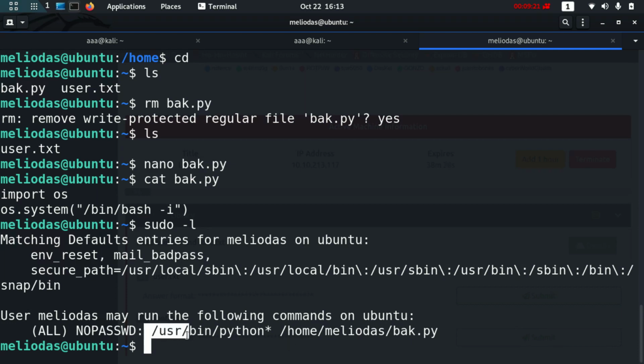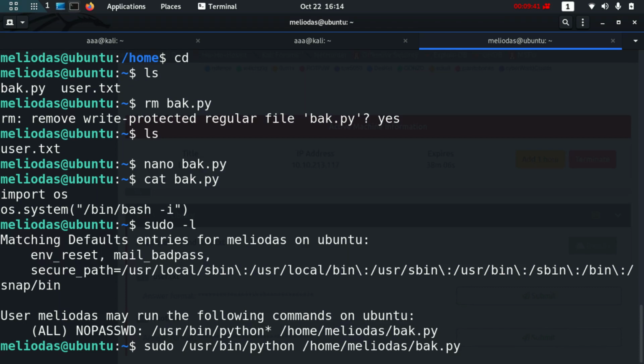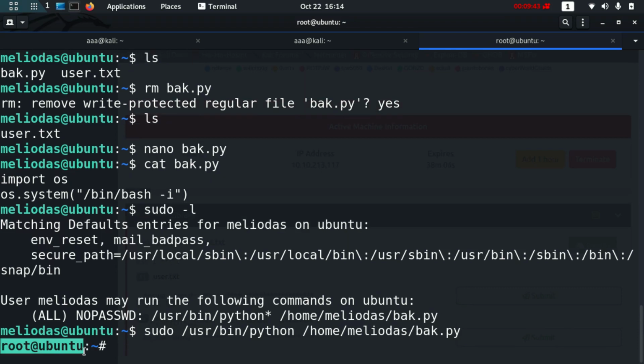But this command doesn't know that this back file has been changed. It's just going to run any command as root as long as the name is back.py. So now I can use this. I'm going to run this back.py, and yep, now I am root.